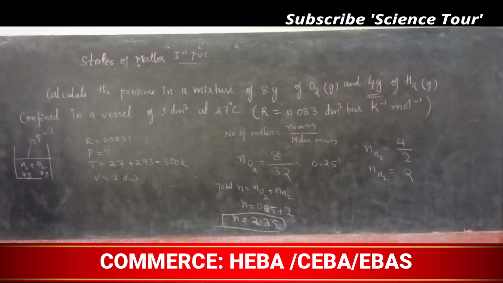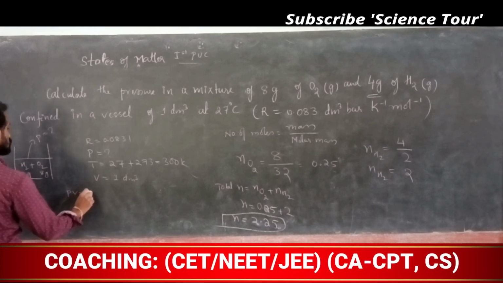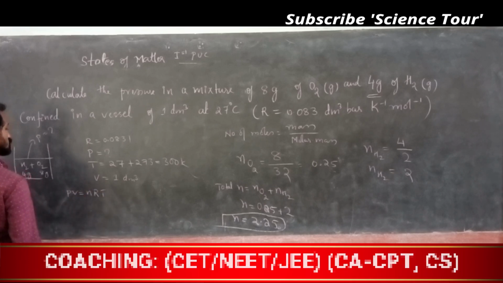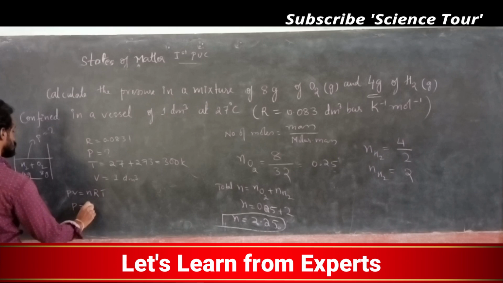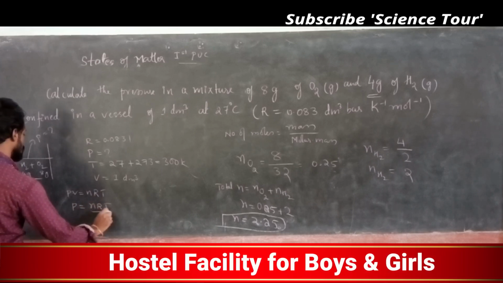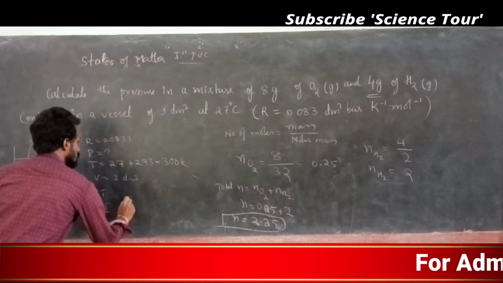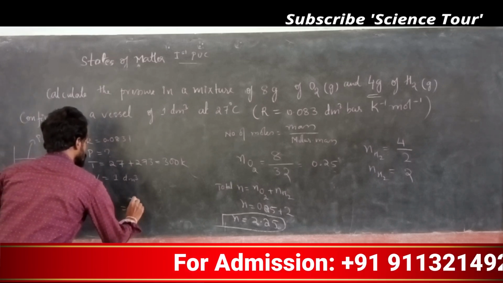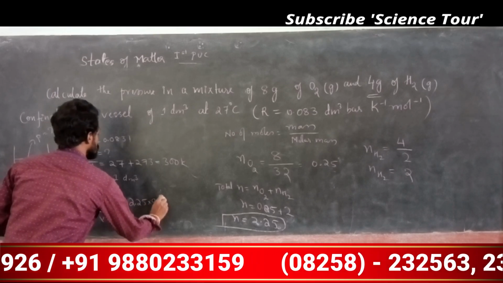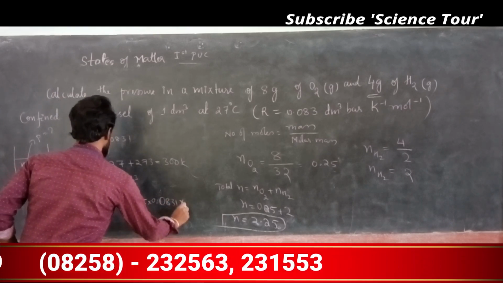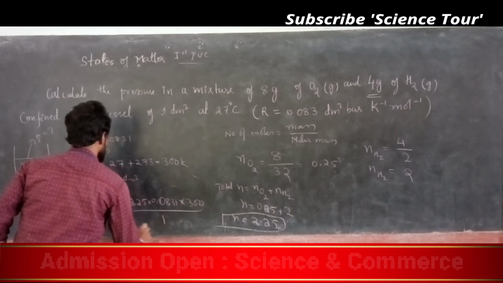Now we are substituting in the formula. Which formula do we use? PV is equal to nRT. We have to find P, so P is nRT divided by V. n is equal to 2.25, R is equal to 0.0831, T is 300 Kelvin and volume is 1 dm cube.